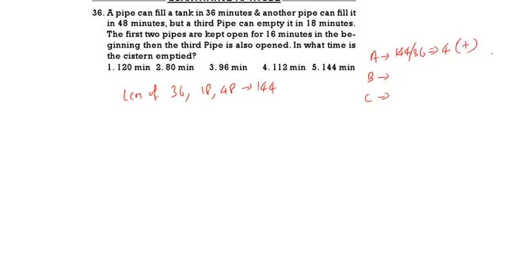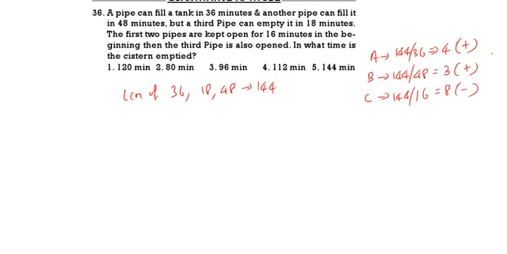This is filling. The second pipe is filling in 48 minutes. Efficiency will be 3. The third pipe is emptying in 18 minutes, so that will be equal to 8 liters per 1 minute.